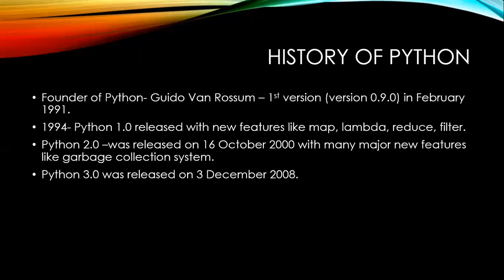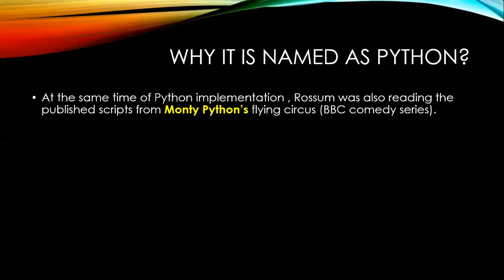Now see, in 1994, Python 1.0 was released with new features like map, lambda, reduce, filter. These are the new features of Python 1.0, and this upgraded version of Python was developed in 1994. The next upgraded version is Python 2.0. It was released on 16 October 2000 with many major new features like the garbage collection system. Python 3.0 was released on 3 December 2008. This is the history of Python.